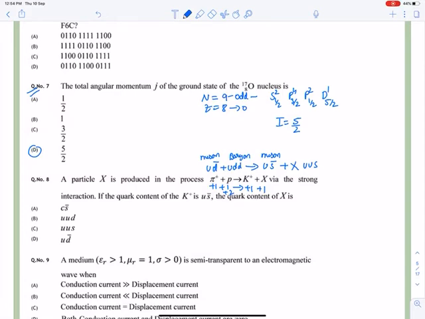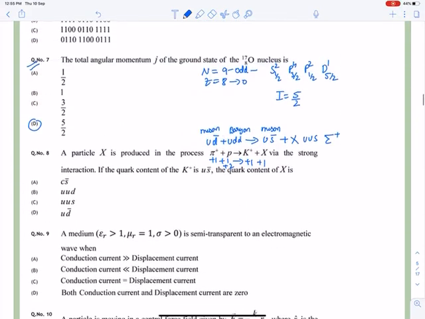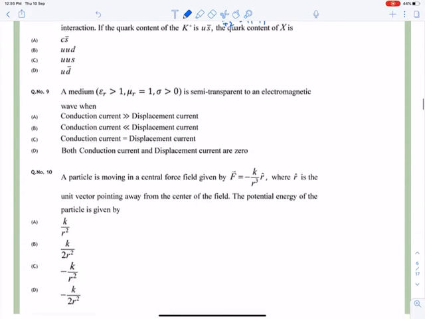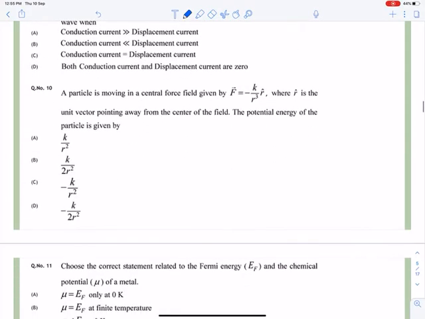And the particle u u s is sigma plus. This is a baryon. Baryon consists of 3 quarks or 3 anti-quarks. Meson consists of 1 quark and 1 anti-quark.